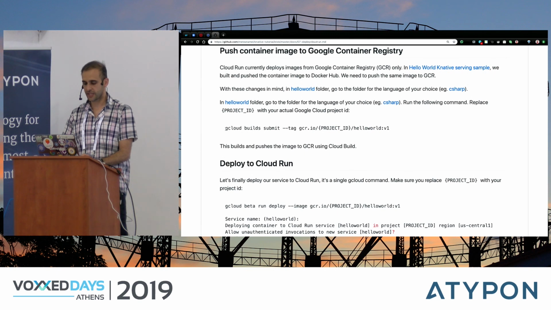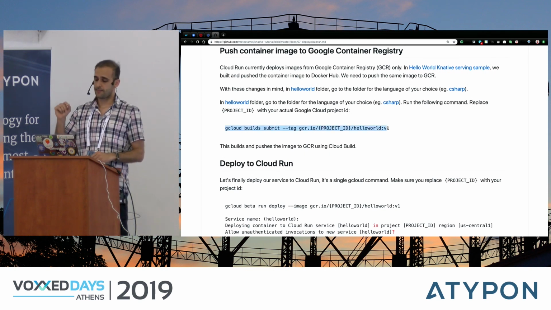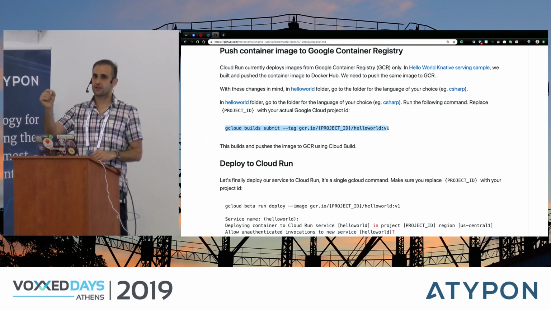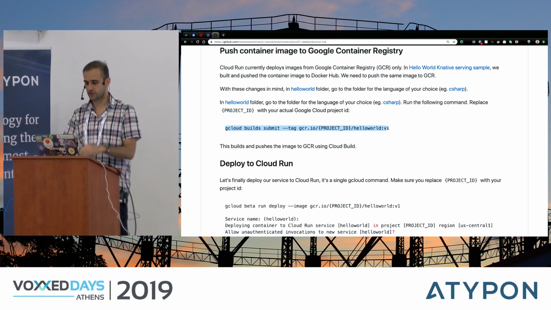What I'm doing here is, with a single command, gcloud build submit, I am submitting my Dockerfile to the cloud, and it will build the image in the cloud and host that image in Google Container Registry. So I already did that. I already hosted my image in Google Cloud.